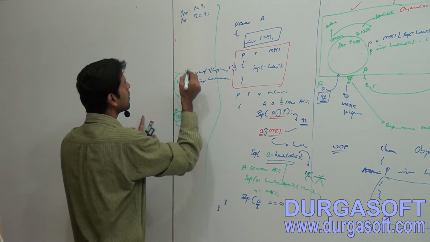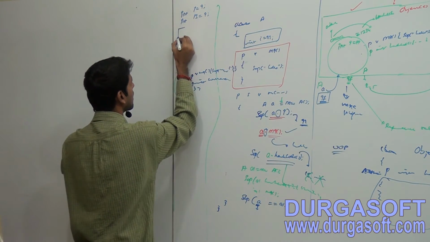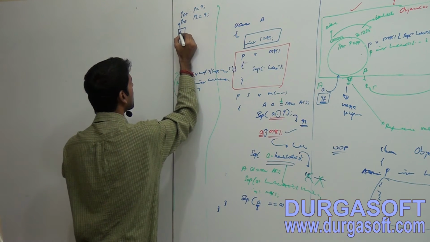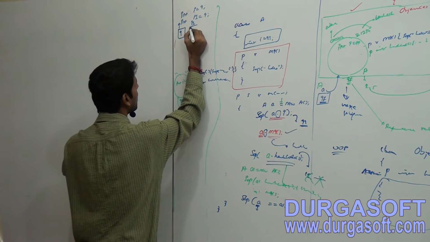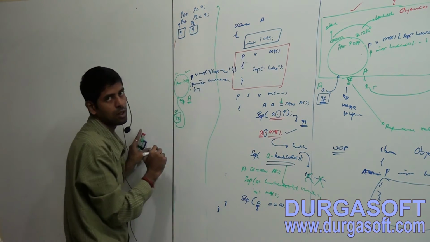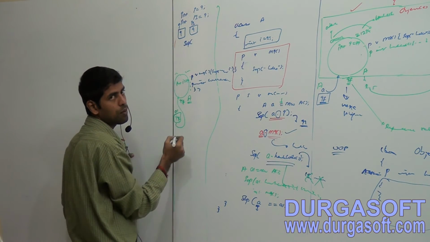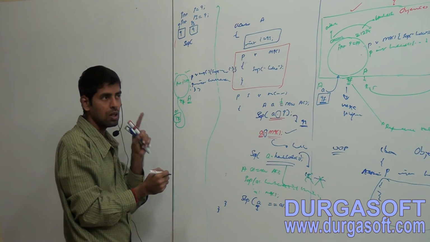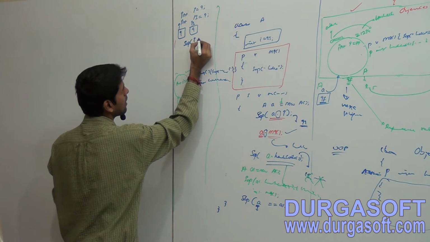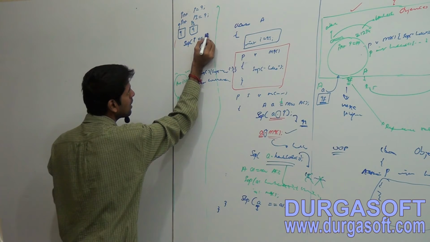Observe here. I is having value as 9, I1 is having value as 9. Now SOP of I double equals to I1.